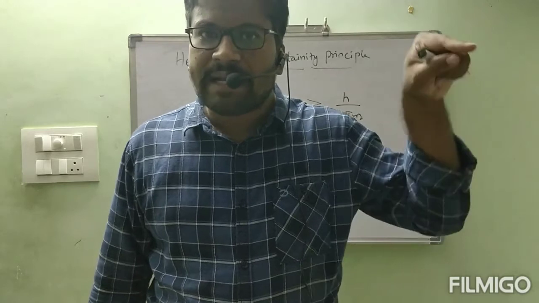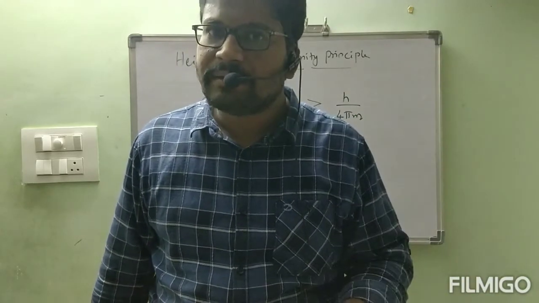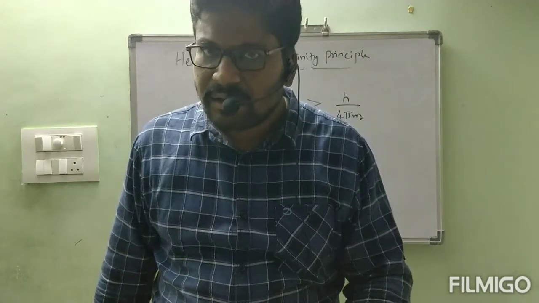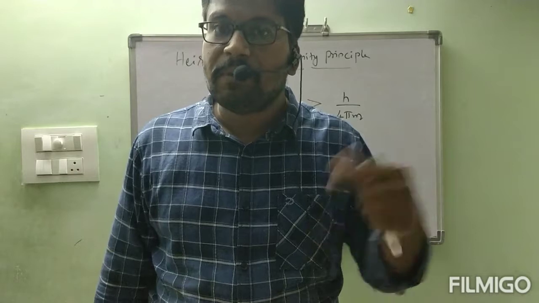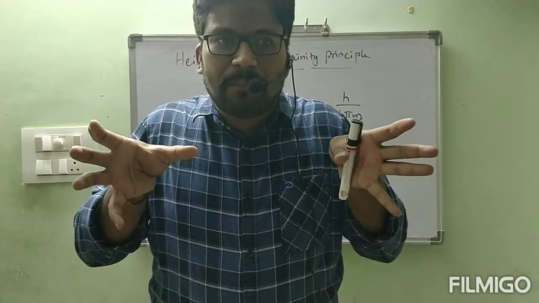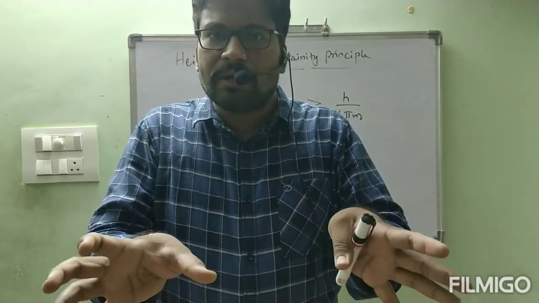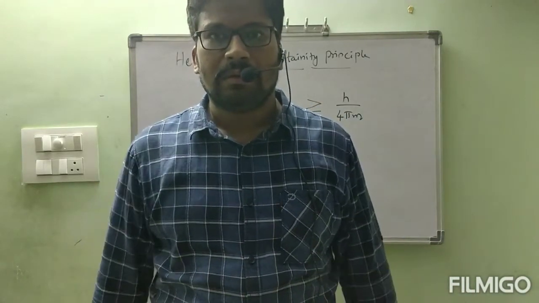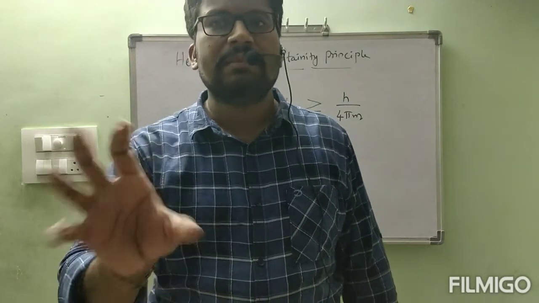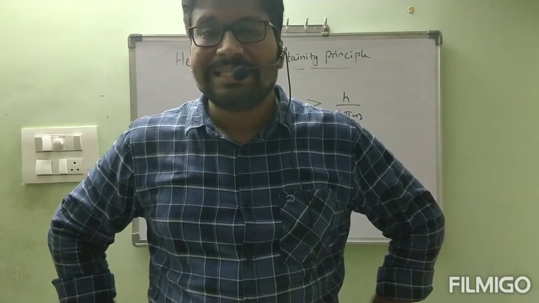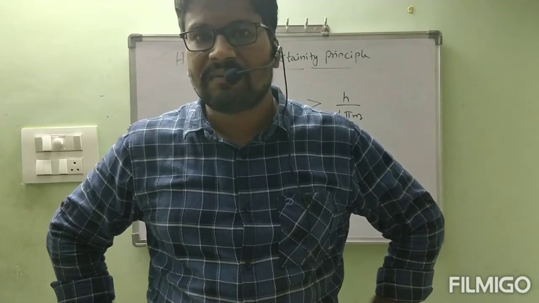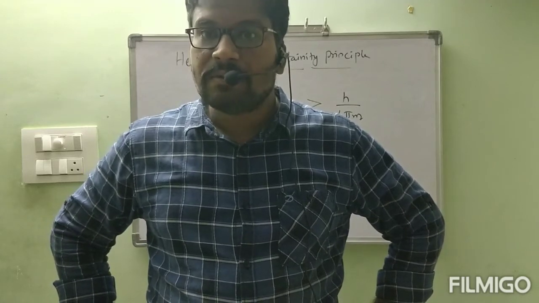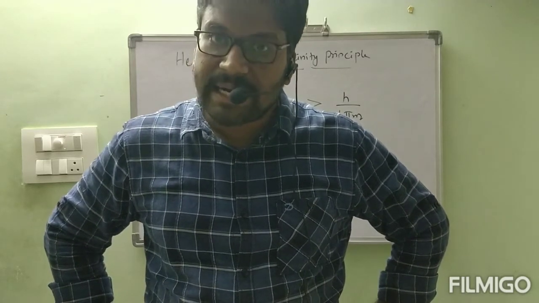So if we are able to find the position accurately, we are getting some error in velocity. If we are able to find the velocity accurately, we are getting error in position. If we try to find both position and velocity at a time accurately, we will get error in both of them. That is the meaning of Heisenberg uncertainty principle. This is supporting the wave nature of electron. As it is behaving like a wave, we are not able to find the position and velocity of the electron at a time accurately.